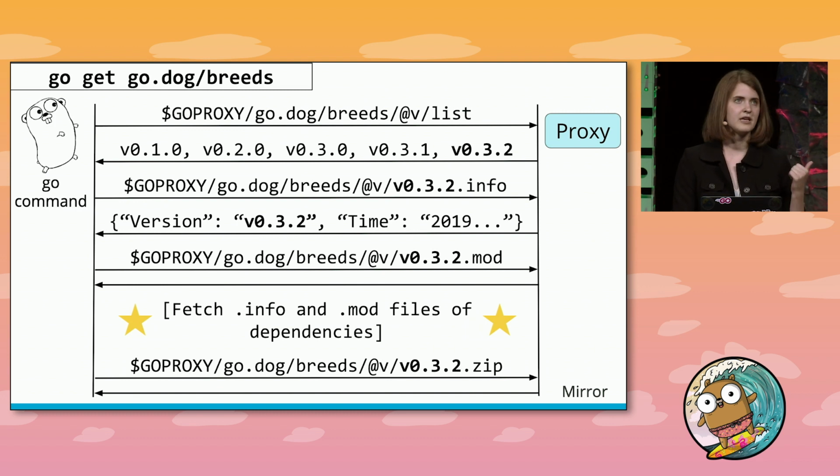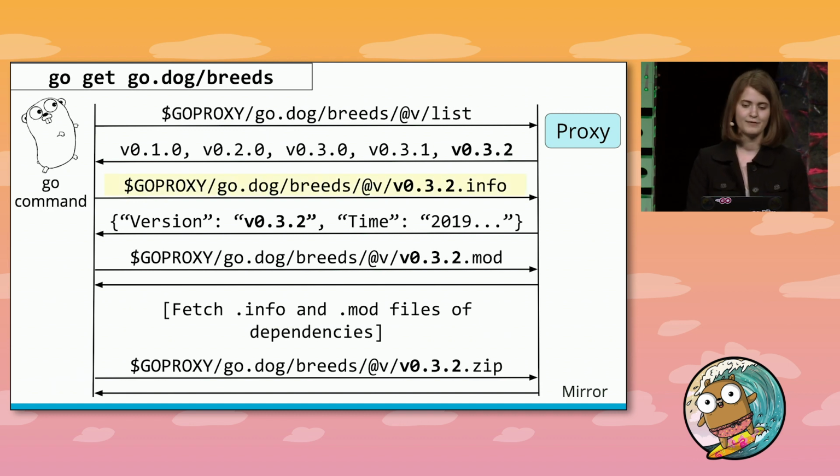And the really interesting thing here is what's starred up here. It's the ability to fetch information about a module's transitive dependencies from a proxy without requiring the entire zip file to do it. The go command is able to just ask for the pieces of information that it needs to do the dependency resolution based on minimal version selection and never look at the rest.